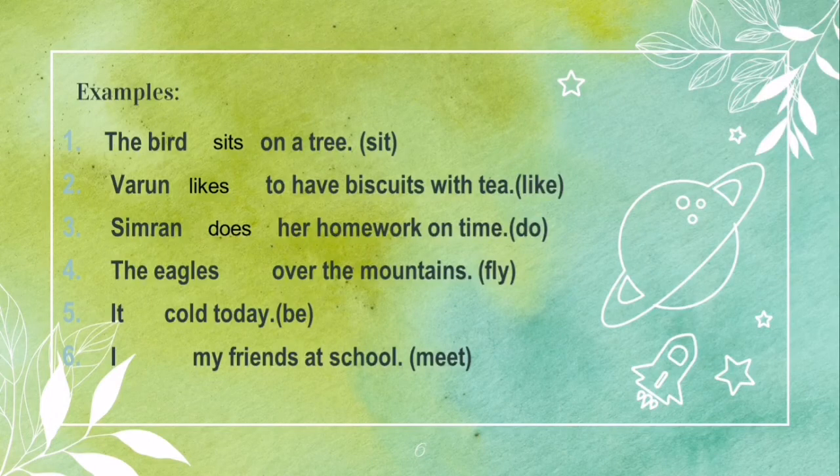The eagles, this is a plural subject, so it will take the plural verb, fly. It, again, is the third person singular, so it will take the single verb is. Is is a form of be verb. And I is singular, but it is an exception, so it takes the plural verb meet. Subjects like I and you are exceptions, so they take plural verbs with them.